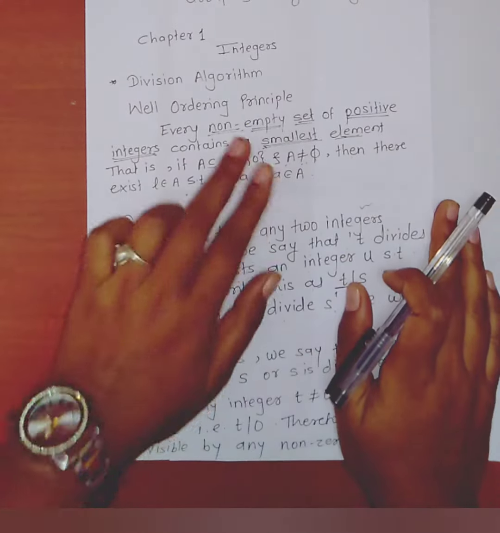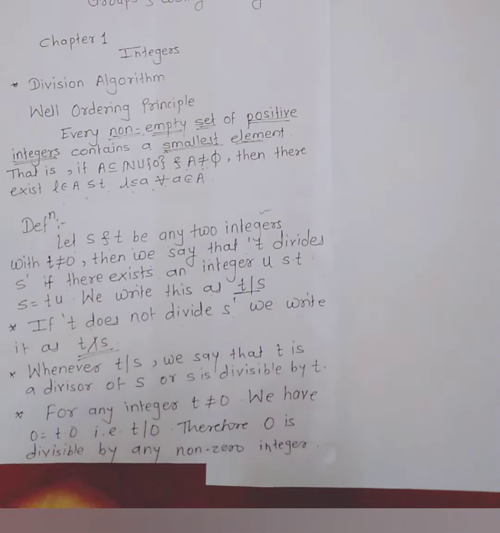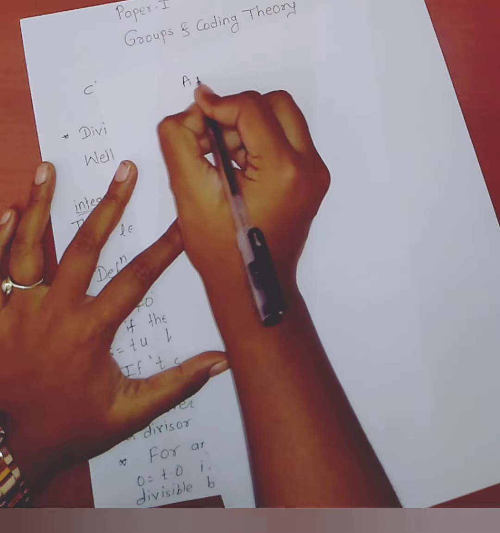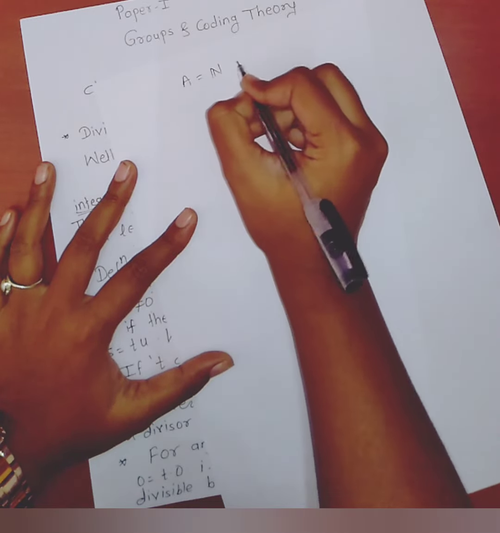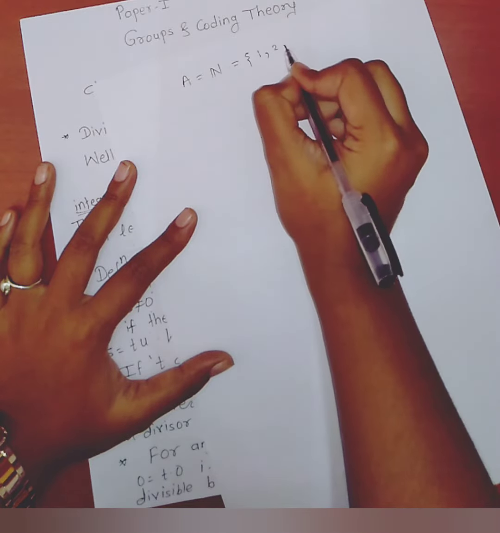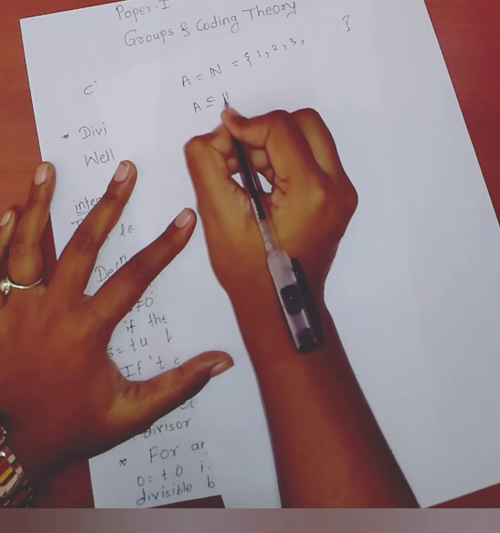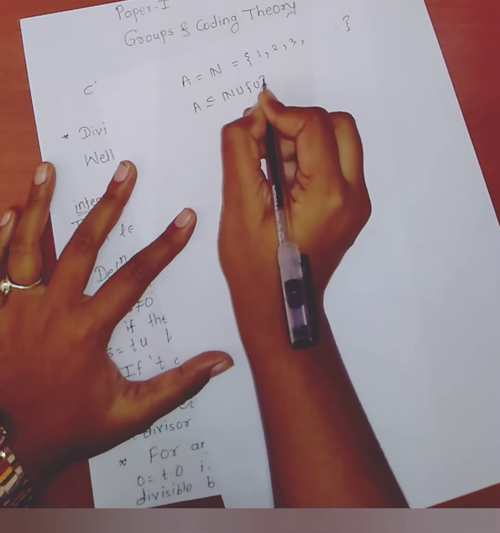Now see the explanation of the well ordering principle. Consider capital A equal to the natural numbers. We know the natural numbers equal the set of 1, 2, 3 and so on. A is a subset of natural numbers union singleton 0.